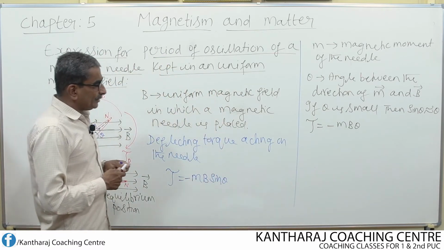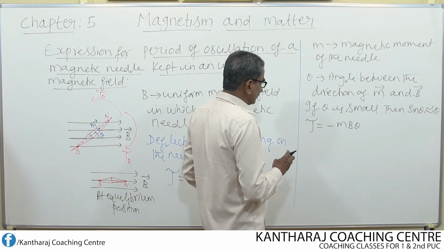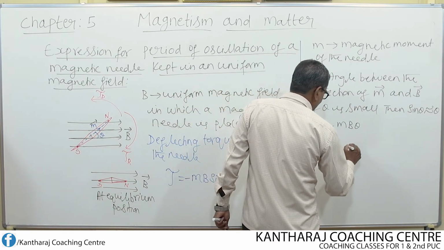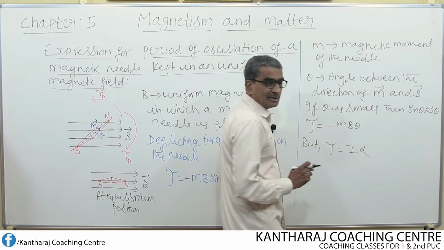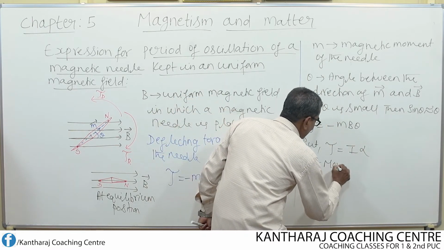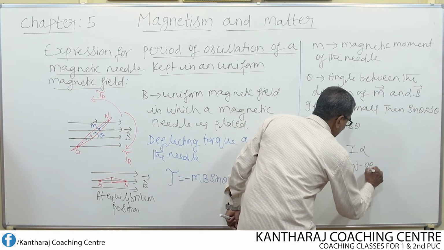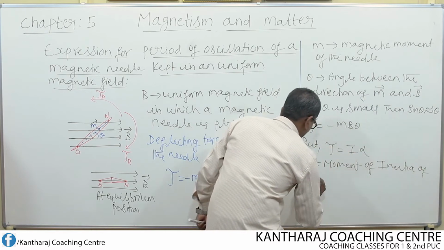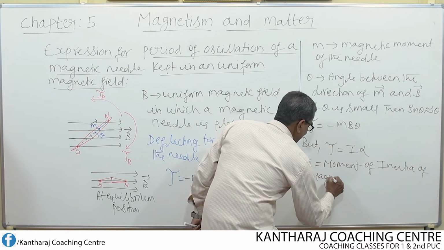Now here we know one equation. Torque is also given by I into alpha. What is I here? I is equal to moment of inertia, the moment of inertia of the magnetic needle.